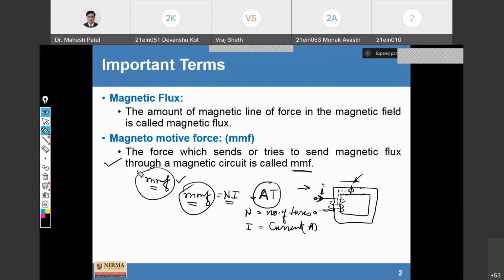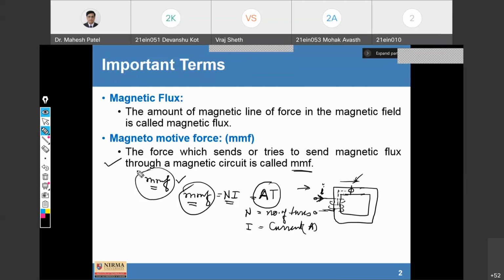We can also write it in a different way. The work done in moving a unit magnetic pole of 1 Weber once round the magnetic circuit is also known as magnetomotive force. So we can define magnetomotive force in a different way, but its function is to flow the flux into the magnetic circuit.